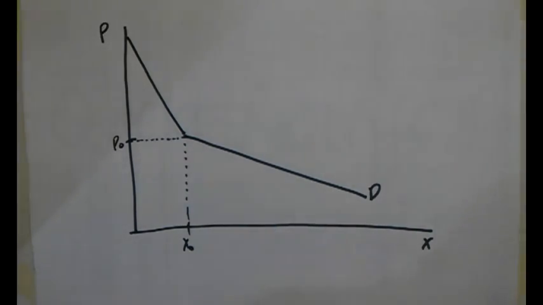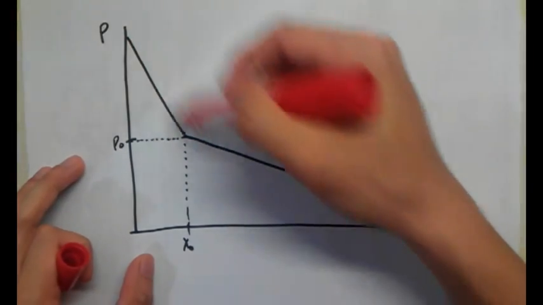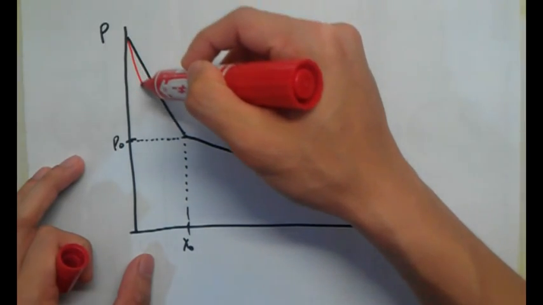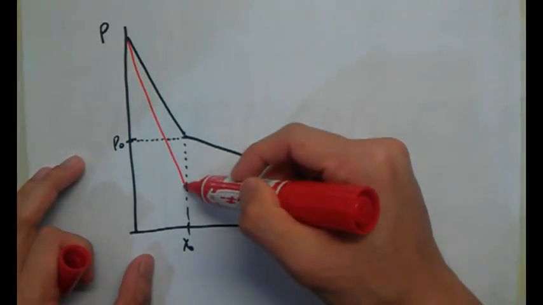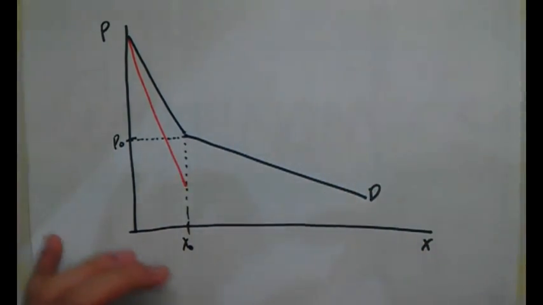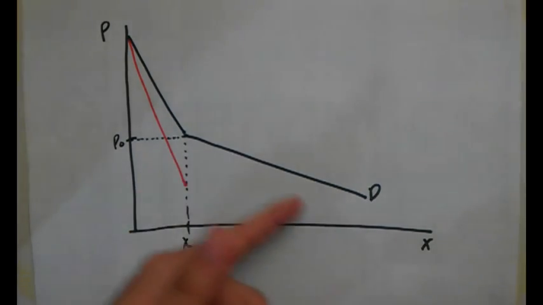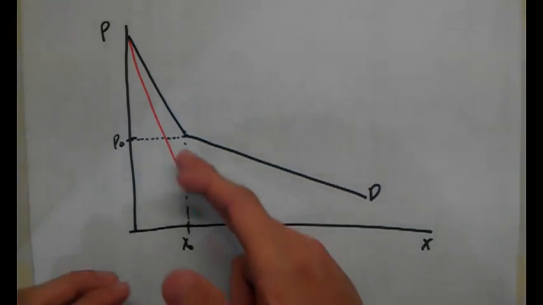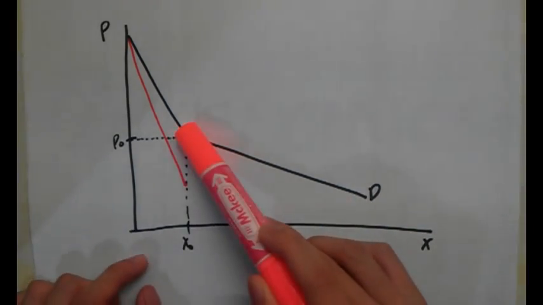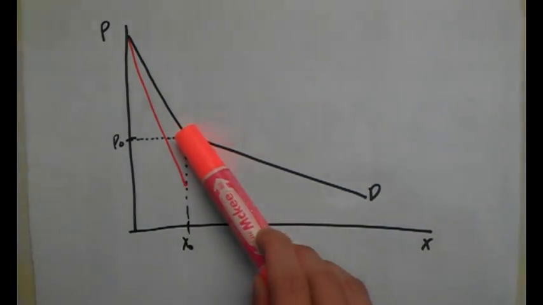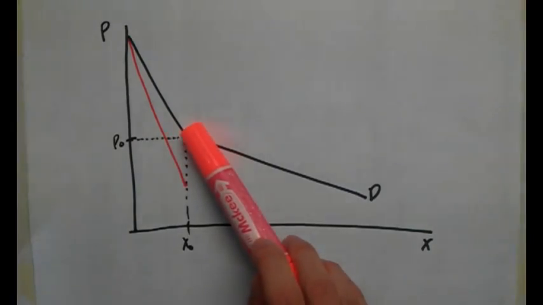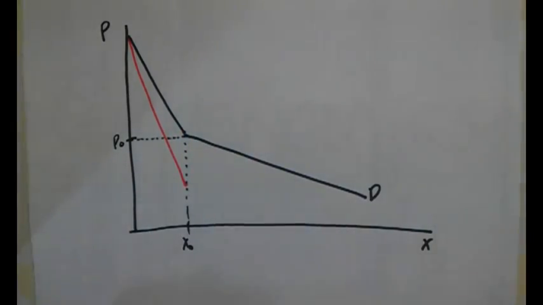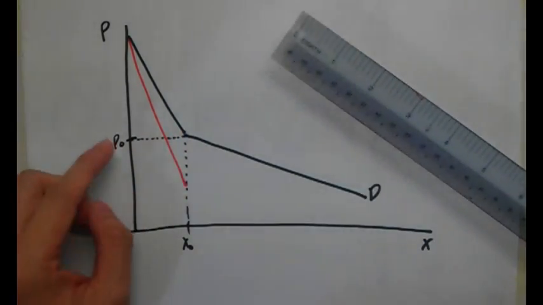Okay, so now we're going to add the marginal revenue. Nothing fanciful. For this part of the demand, it's going to be very normal like that. I'm going to stop there. Why? Because this is where my demand curve has changed. So let me ask you a question. Should I draw my demand curve starting from here or somewhere else? If you think that we're going to start from here, now I'm going to tell you why it's not there. Because we have to start from the y-axis.